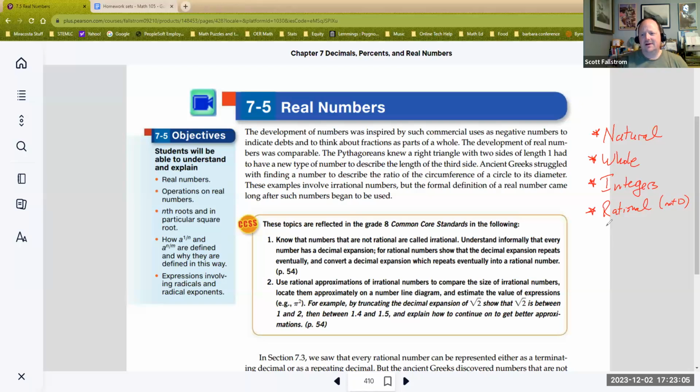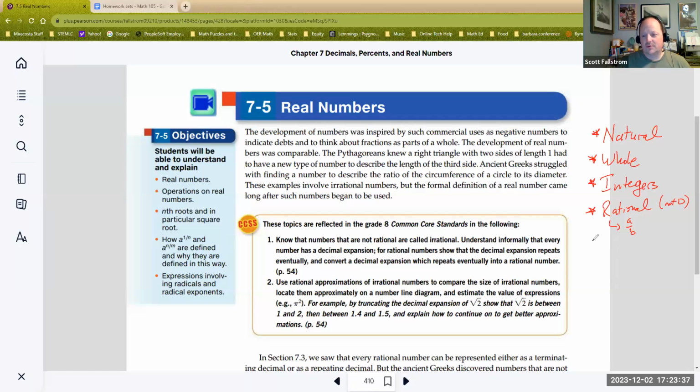And finally, rational numbers were really cool. Anything that can be written as A over B. So that includes things like decimals that are terminating or repeating. Those can be written as a fraction. And so we're going to talk now about the idea of, well, wait a minute, what if there are numbers that are outside of this? Numbers that, if we wrote them in decimal form, would not terminate and would not repeat.